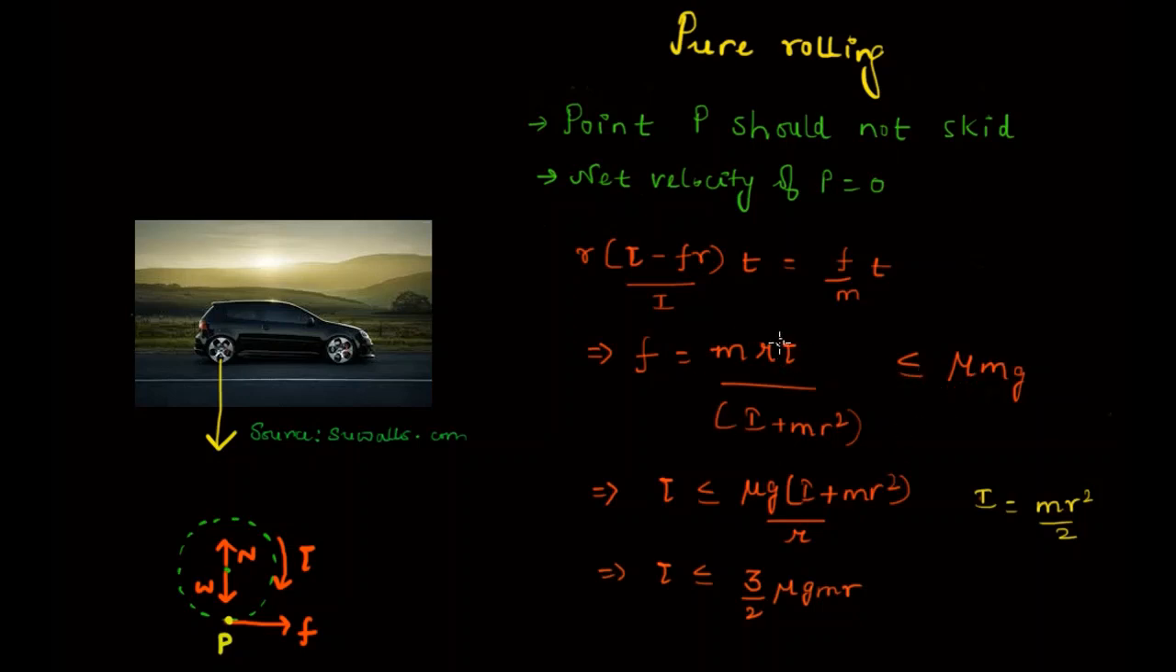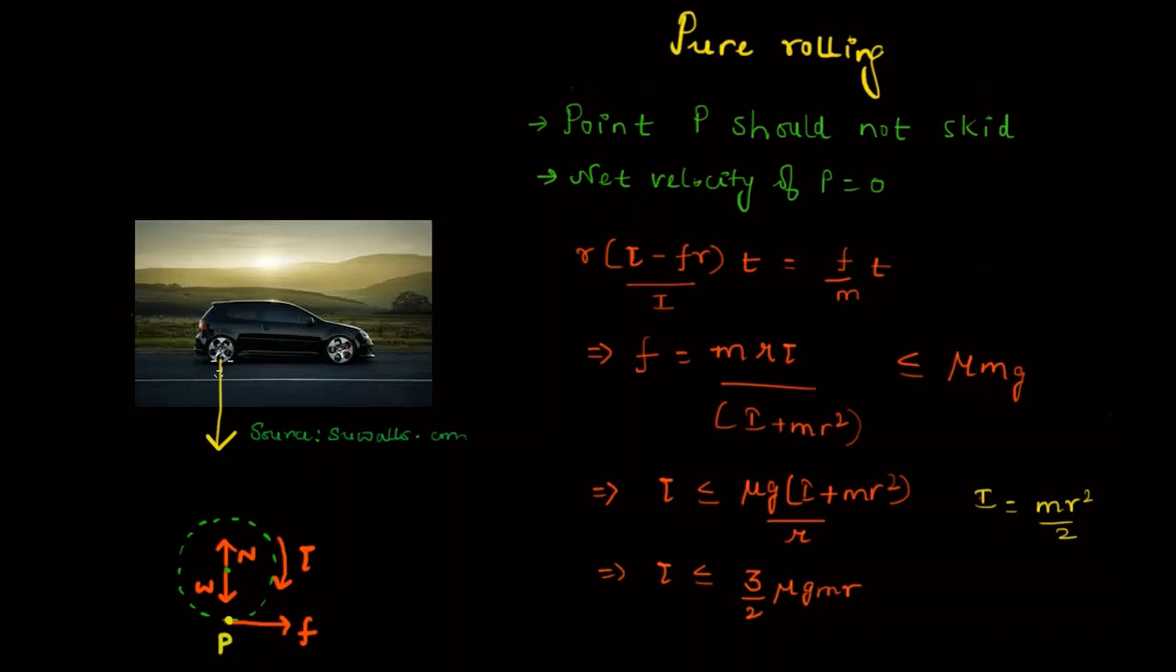And what is our goal? Our goal is to find the maximum value of torque which can be applied on this vehicle such that the vehicle does not skid, right? So for that, if you do the cross multiplication, tau should be less than or equal to mu g (I plus mr square) divided by r, right?